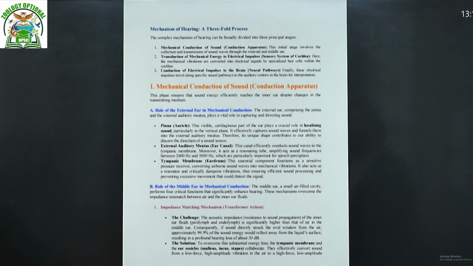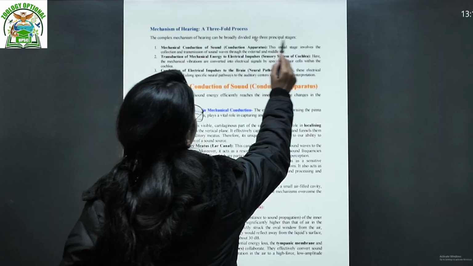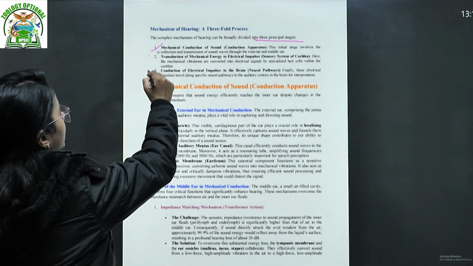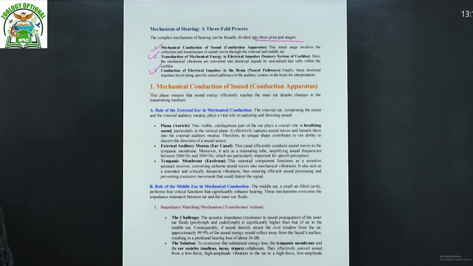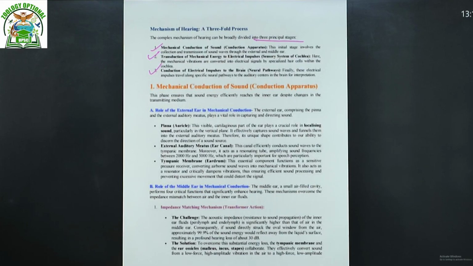So the mechanism of hearing is a threefold process. The complex mechanism of hearing can be broadly divided into three principal stages. The first is mechanical conduction of sound, that is the conduction apparatus, involved in the initial stage, which is the collection and transmission of sound waves through the external and middle ear. Then the transduction of mechanical energy to electrical impulses, that is the sensory system of the cochlea.